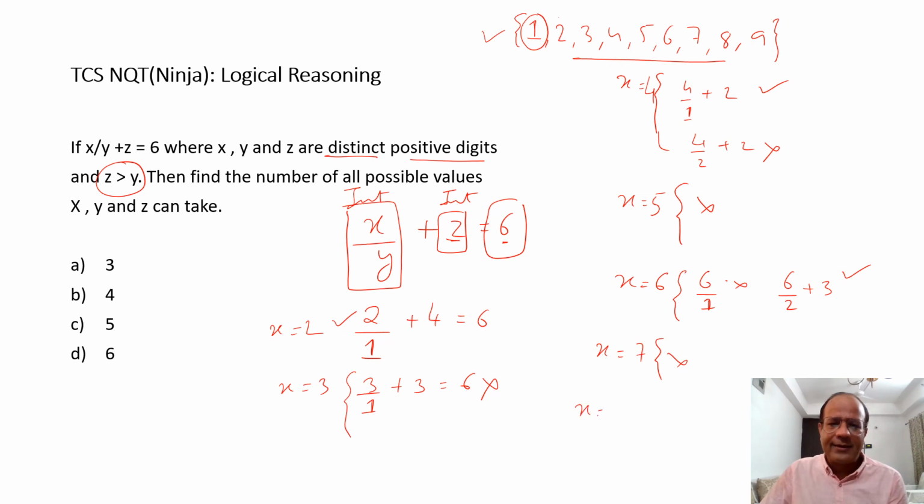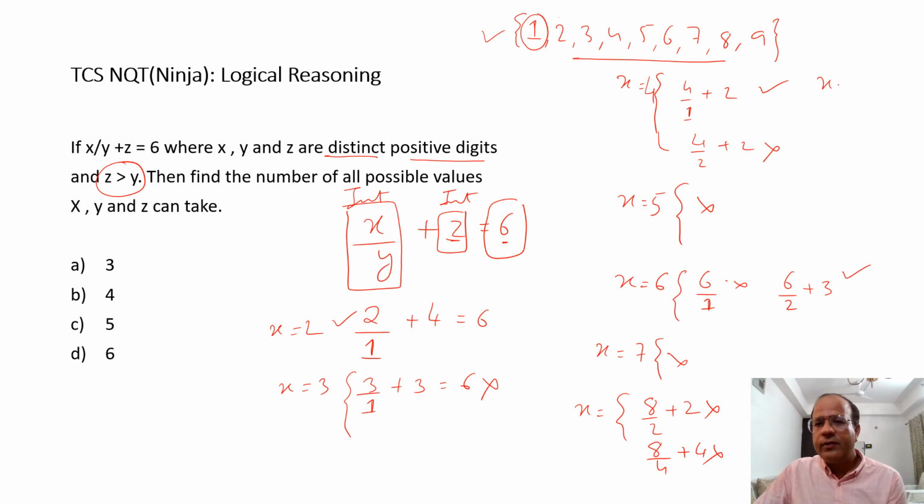X being 8. If I take x to be 8, I'll say 8 by 2 is 4, and I add a 2. No, it is not going to work. They are going to be the same. 8 by 4, 8 by 2, sorry. The last time 8 by 4 is going to be a 2, and I need to add a 4 to it. This is also not going to work. And then 8 by 6, I cannot take it. 8 by 7, 8 by 5, I cannot.